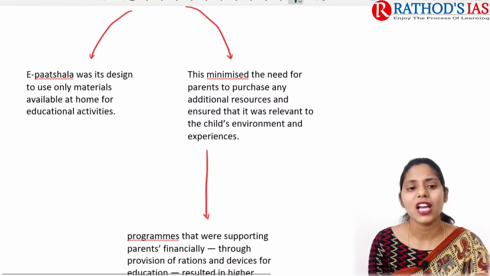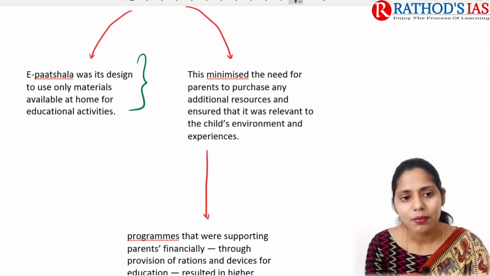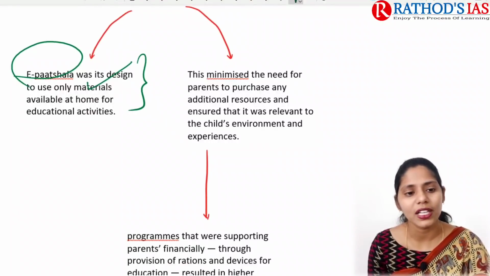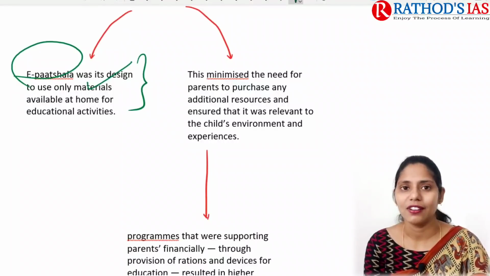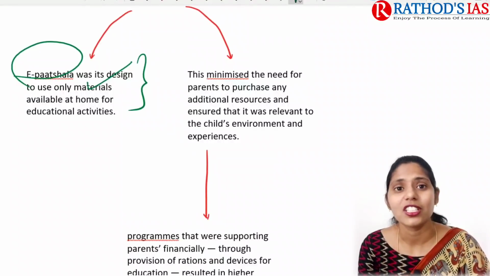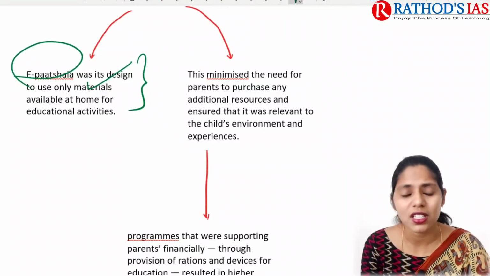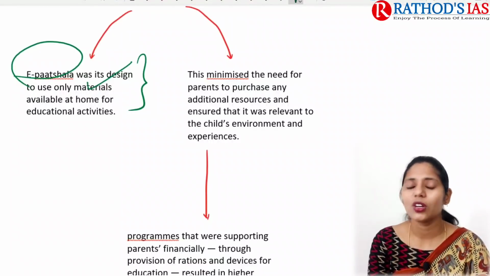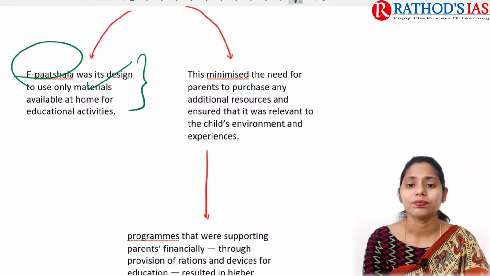So under this e-Pathshala, it is a design where education will be done by using materials which are available in their homes. For example, there will be different colors which may be available, and different vegetables and fruits. By using whatever materials are present in the home, we can go for imparting education, that is early childhood education.